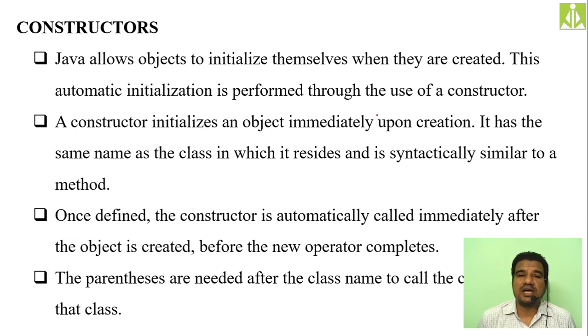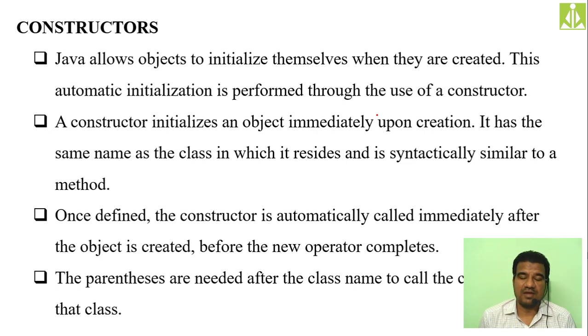It is a special type of method. All the properties a method has, it will have, but there are also some special features this constructor possesses. One of the basic advantages of having constructors is to initialize the objects.